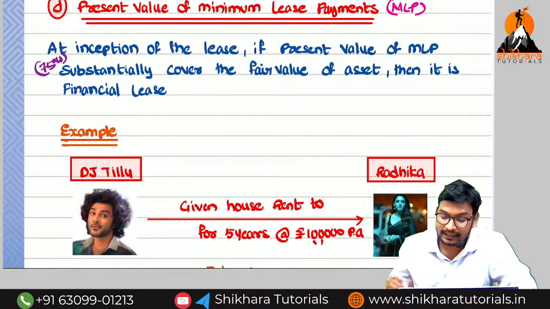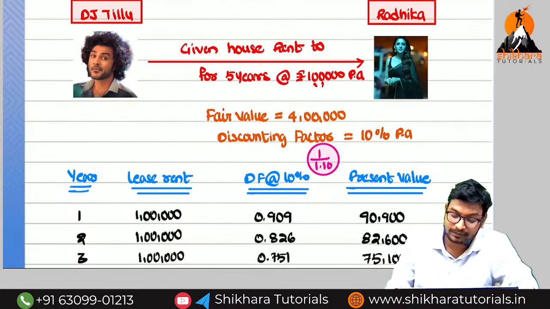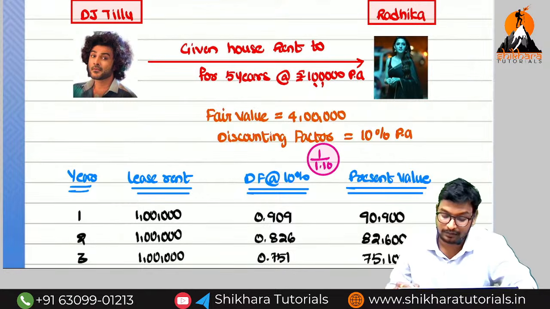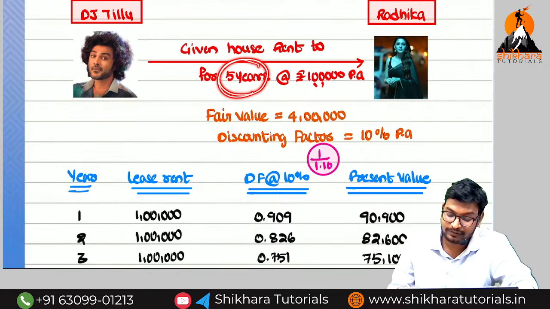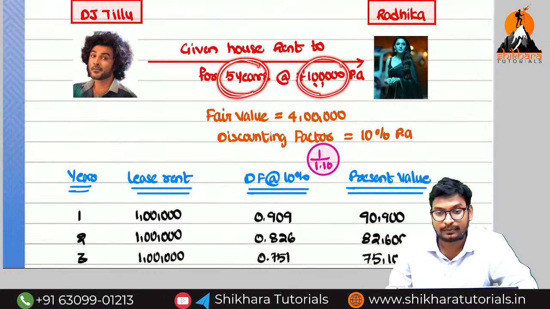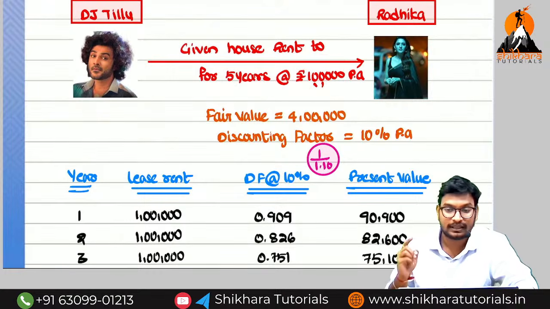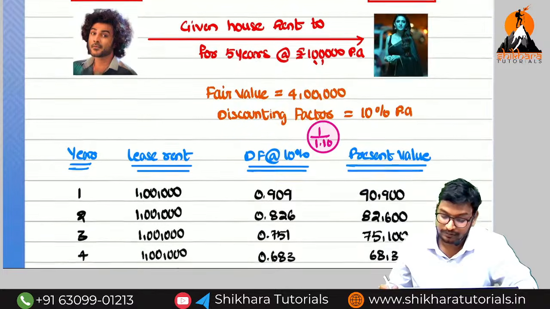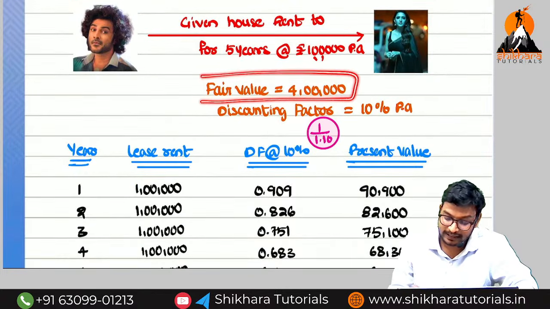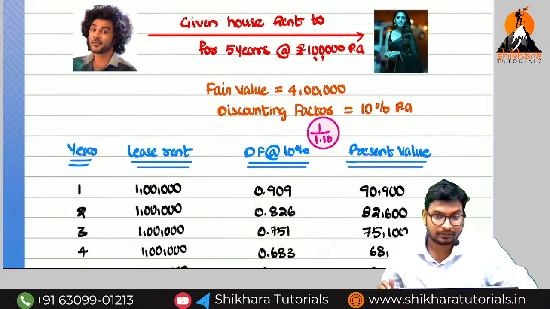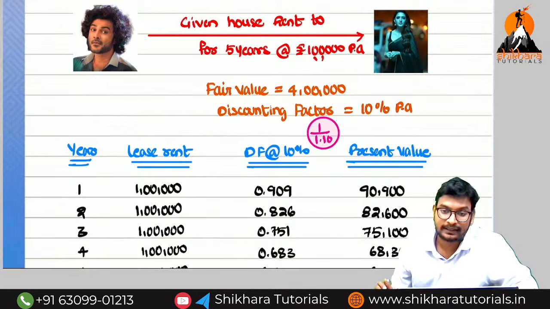I will show you how to calculate the present value of minimum lease rentals first. So what is the example? From the starting onwards, we are taking the same example. How many years have they given the lease? 5 years. What are the lease payments they will make every year? 1 lakh, 1 lakh, 1 lakh, 1 lakh, like that. What is the fair value? 4 lakhs. So the discounting factor they will give, at the rate of 10%.